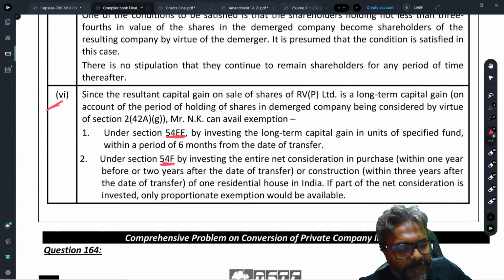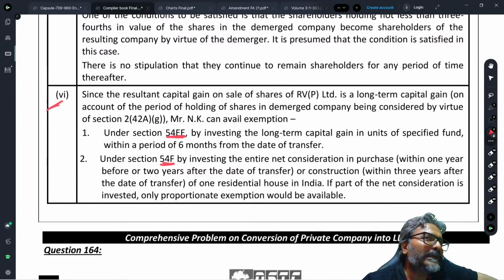I am not writing 54EC here because 54EC exemption, students, as you may be aware, is applicable only in respect of the immovable property. I think every one of you is aware of that. So therefore, over here, this concept will not be applicable.